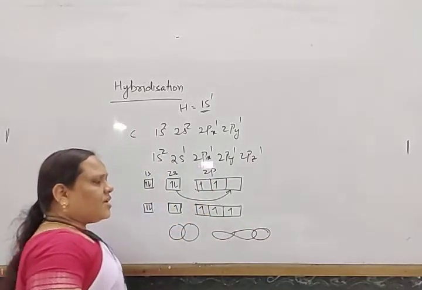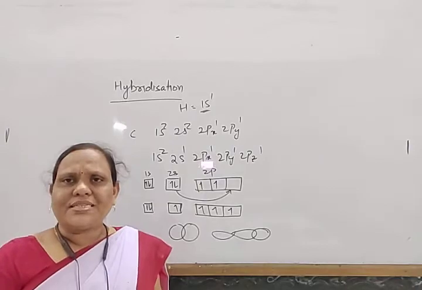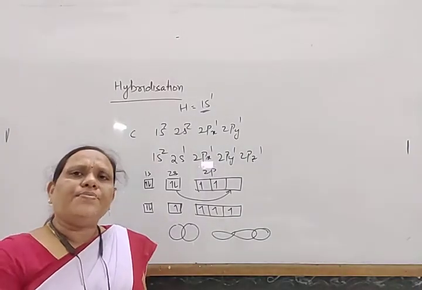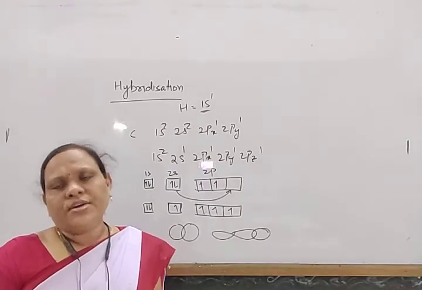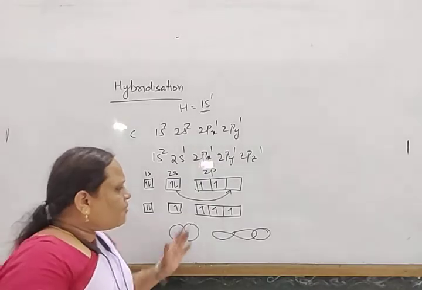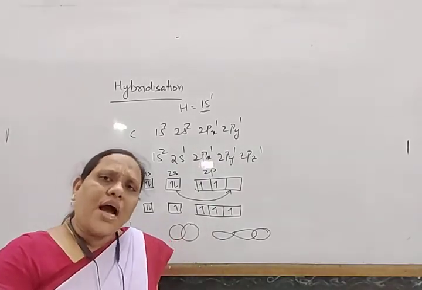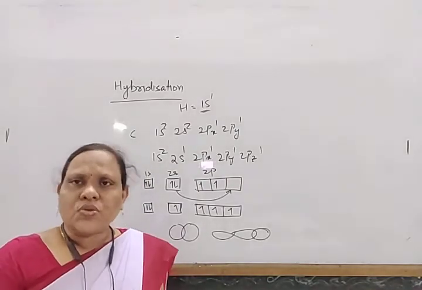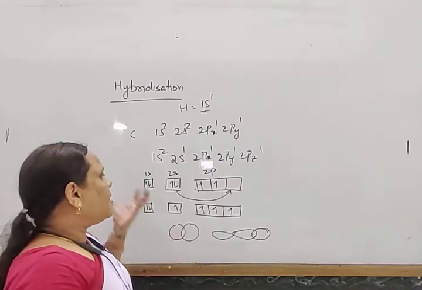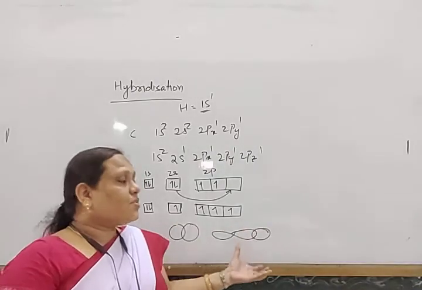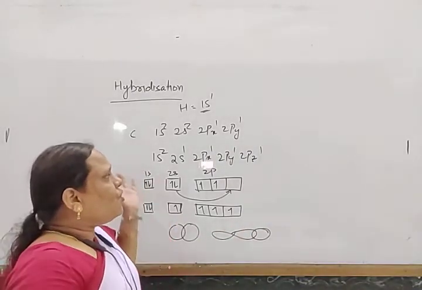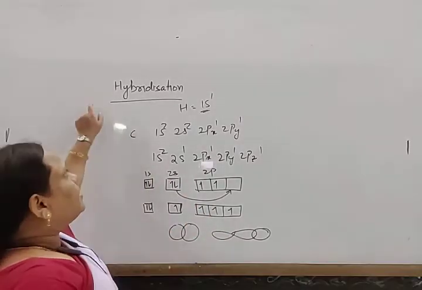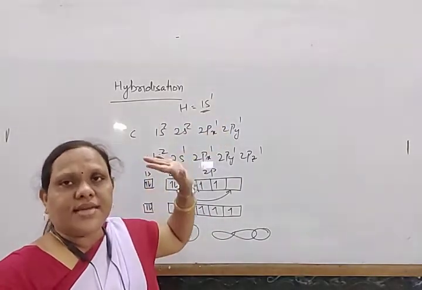If this type of overlapping takes place, the extent of overlapping is different and the bond lengths are also different. So how can you determine the bond angle? You cannot determine the bond angle easily, because one bond is formed by overlap with s and another with p. To overcome this problem, another concept arises, known as hybridization.